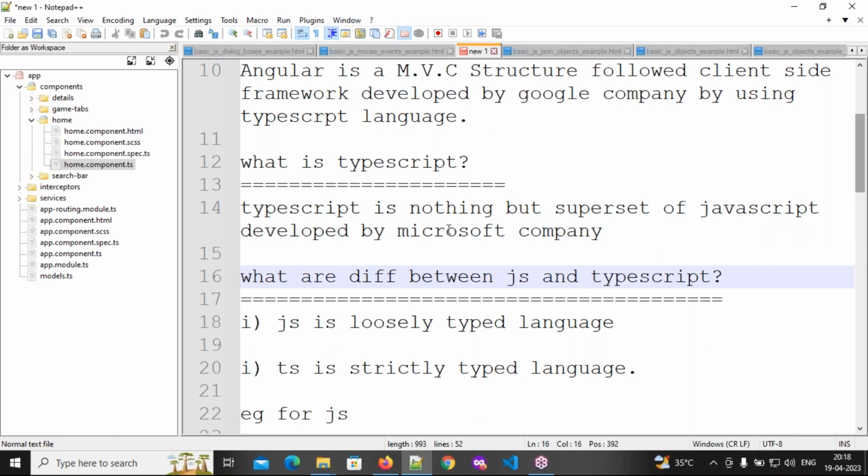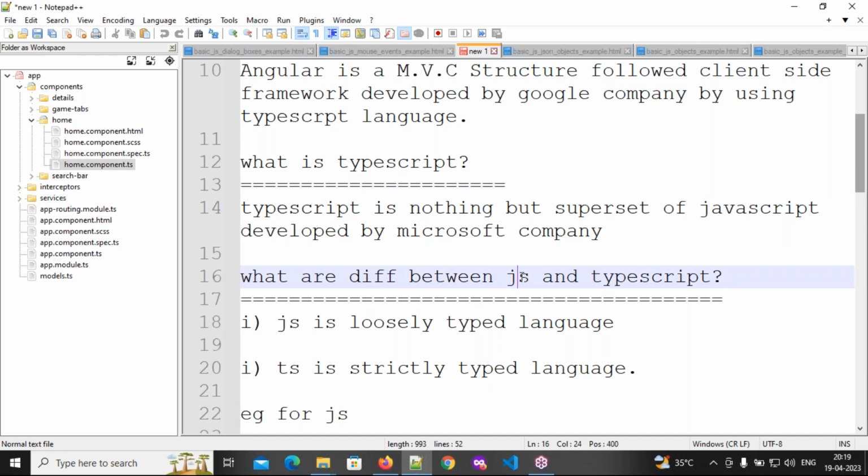Right. So you know Microsoft is a very big company. They have developed this TypeScript language, based on JavaScript. This TypeScript is developed from JavaScript only, but it is a superset of JavaScript. That means we can call it a modified version of JavaScript, or an extended part of JavaScript.